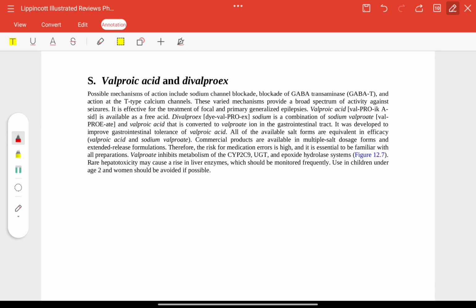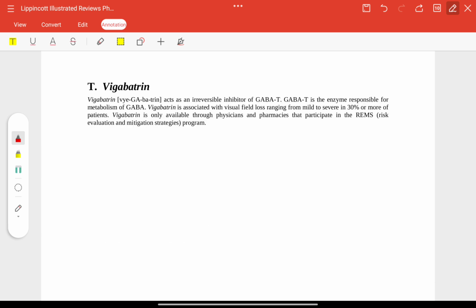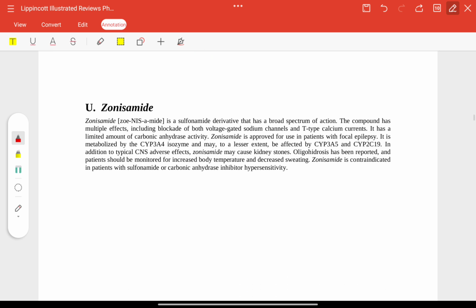Valproic acid and divalproex. Blockade of GABA T, and they are used for focal and primary generalized epilepsies. Vigabatrin. Vigabatrin acts as an irreversible inhibitor of GABA T, and it is associated with visual field loss and participates in a REMS program. Zonisamide is a sulfonamide derivative with a broad spectrum of action. It is used for focal epilepsy and metabolized by the enzyme.